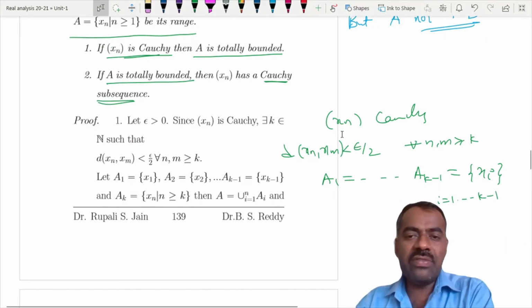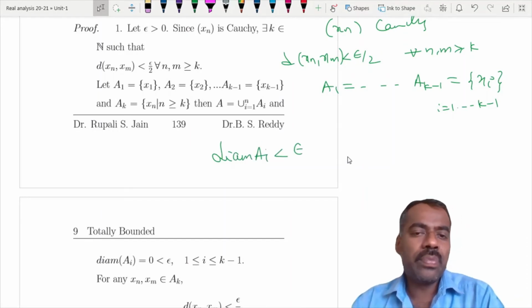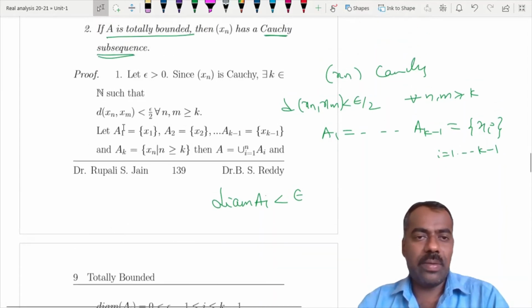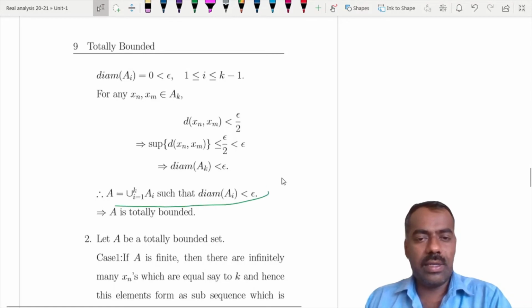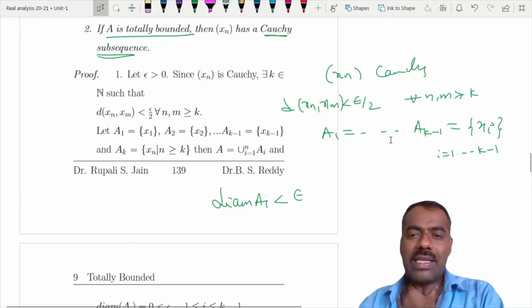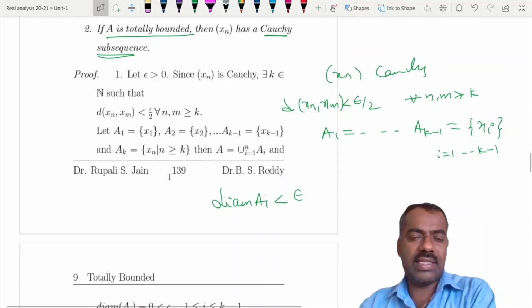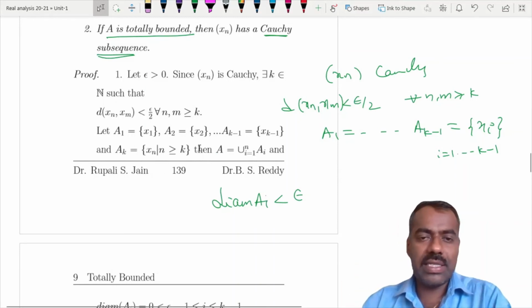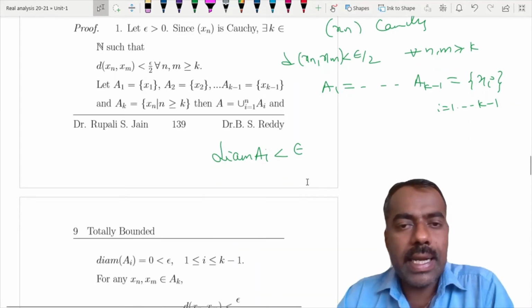Then Ak onwards takes care of the rest: take all elements xk, x(k+1), and so on as one set. Then you can show that the diameter of Ak is less than epsilon, and A is the union of the Ai's, for i equal to 1 to k.